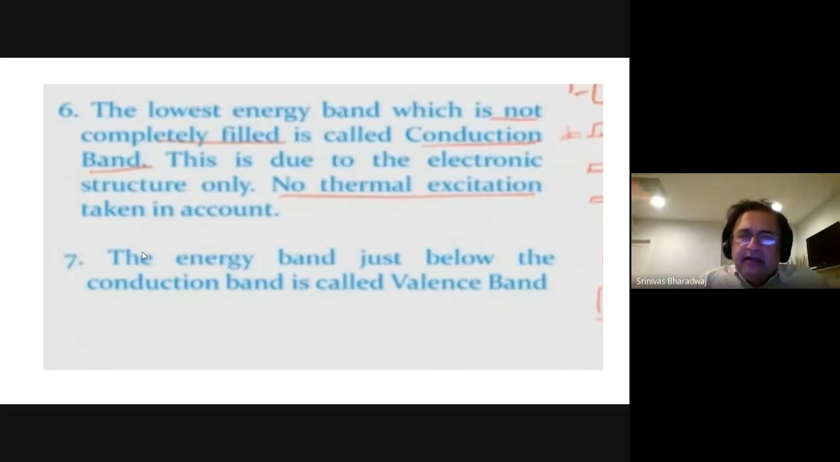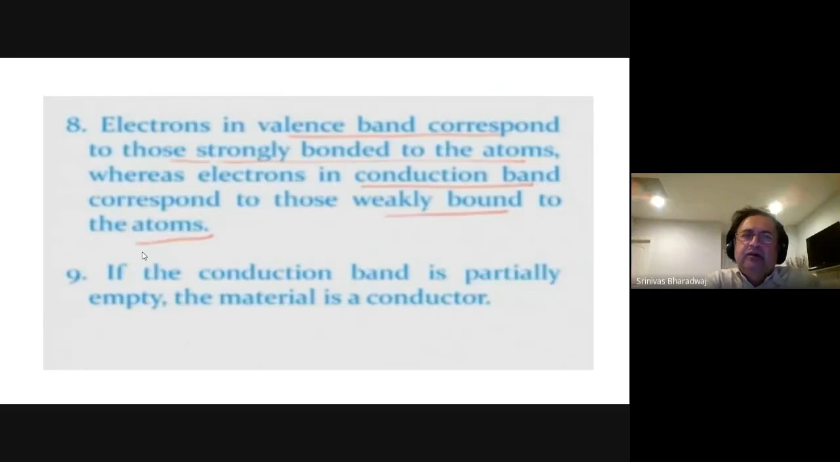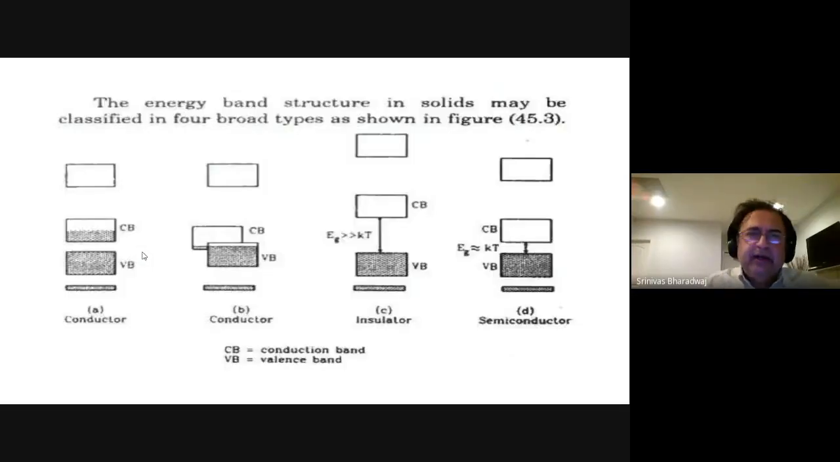Now the energy band just below the conduction band, the fully filled band, is called the valence band. Electrons in the valence band correspond to those strongly bonded to the atoms, whereas electrons in the conduction band correspond to weakly bound atoms. So if you have a conductor, those are the ones that flow. If the conduction band is partly filled, we say the material tends to be a conductor.